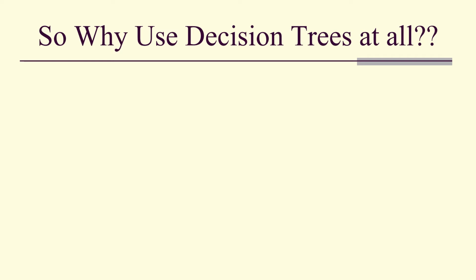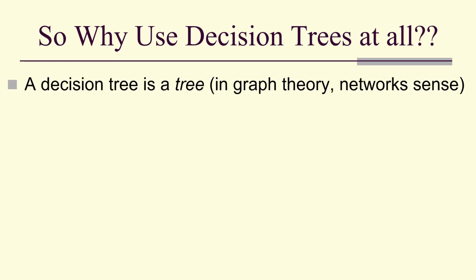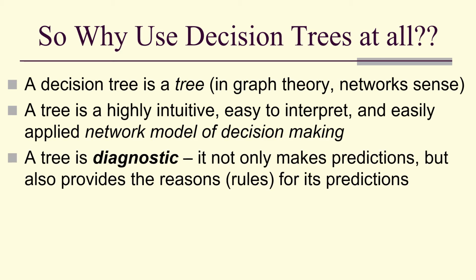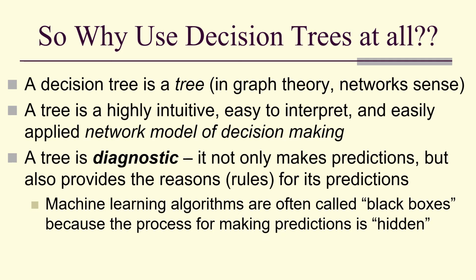So why do we use decision trees at all? Well, a decision tree is a tree, as in graph theory, networks, tree. A tree is a highly intuitive, easy to interpret, and easily applied network model of decision making. A tree is diagnostic. It not only makes predictions, but also provides the reasons or rules for its predictions.